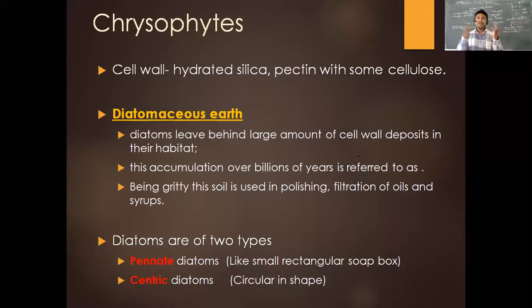So what is that? The place where the Chrysophytes are living, they are going to leave behind a large amount of cell wall deposition, and this deposition is going to accumulate over billions of years, typically at the bottom of the ocean, and this is called diatomaceous earth. Now, what use do they have? They are used in the polishing industry, filtration of oils, syrups, because of their gritty nature. They are not very fine, they are slightly coarse, and because of that, they are used in these different conditions.